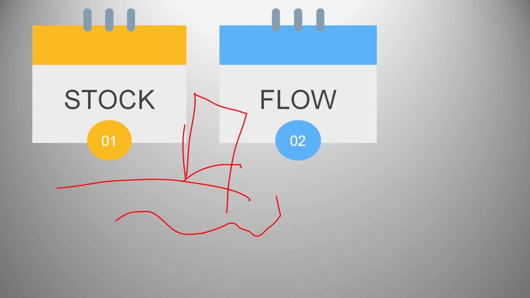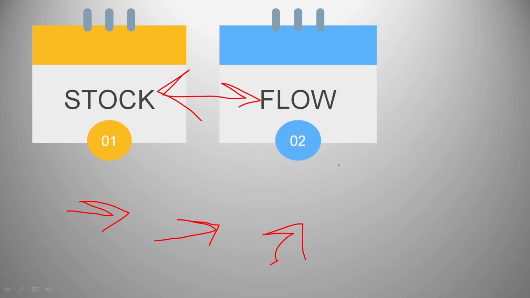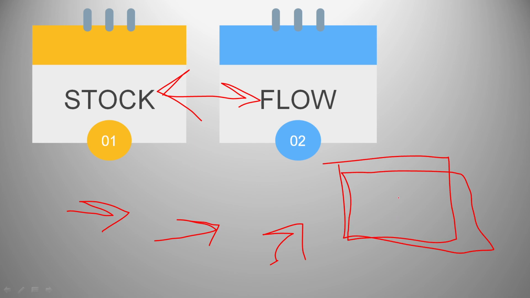Whereas flow is a quantity measured over a specific period of time. For example, if I say I get rupees 2,000 per month, or I pay rupees 1,000 per month, that is a flow. It is time dimensional. It is per hour, per month, or per year, okay? And see, there's a mutual dependency between stock and flow. If there's going to be more stock, there's going to be more flow. For example, if I deposit rupees 2,000 in my bank account every month, then at the end of the month, I'm going to have a good amount in my bank account on one particular day. That's going to be my stock.